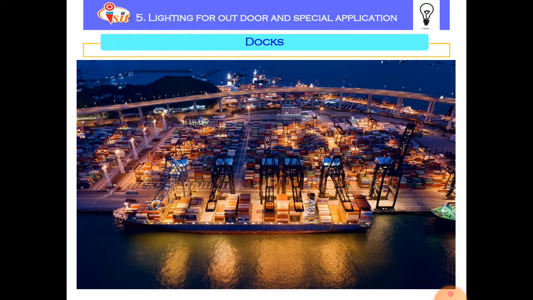So to illuminate this wide area, discharge lamps or floodlights are used. Sometimes when the tide is low, shadow may be cast on the deck, so for that purpose we need to adjust the position of the lamps.